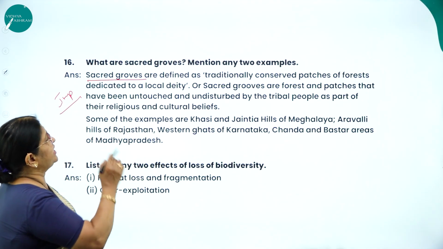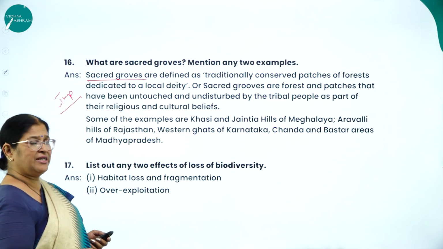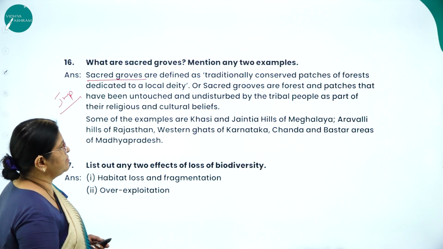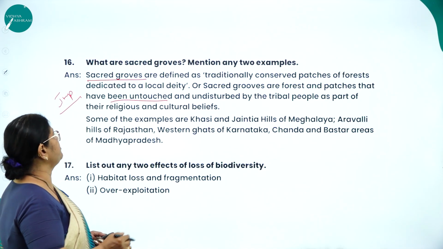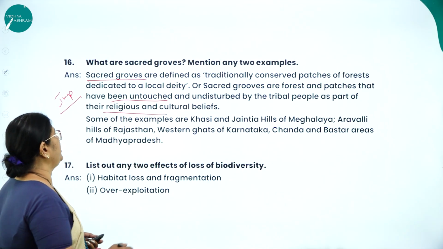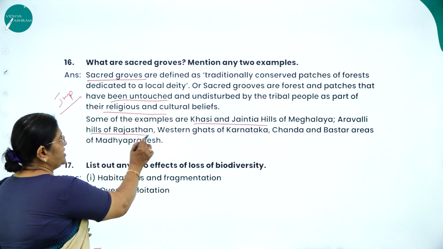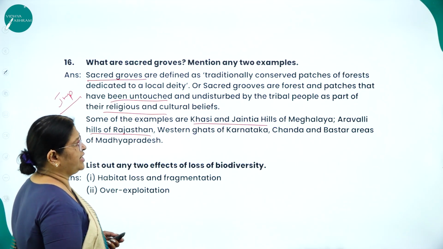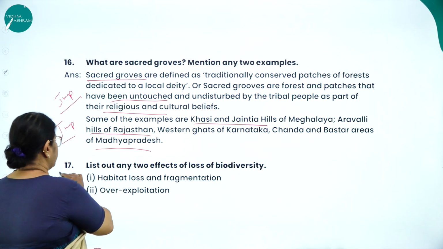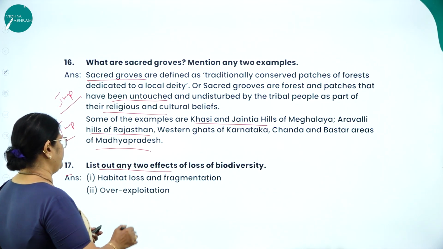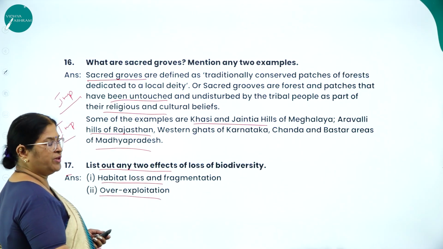So sacred groves are defined as traditionally conserved patches of forest dedicated to a local deity, or sacred groves are forests and patches that have been untouched and undisturbed by the tribal people as part of their religious and cultural beliefs. So some of the examples are what? Khasi and Jaintia hills of Meghalaya, Aravalli hills of Rajasthan, Western Ghats of Karnataka, Chanda and Bastar areas of Madhya Pradesh. This is also important. Next, list out 2 effects of loss of biodiversity. That is, habitat loss and fragmentation will take place, and also overexploitation.